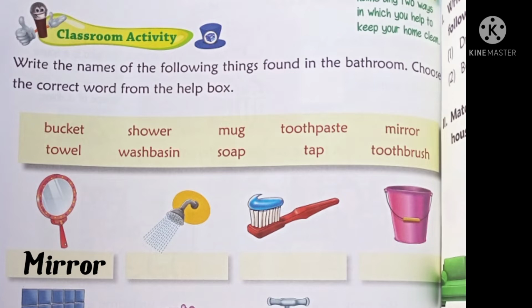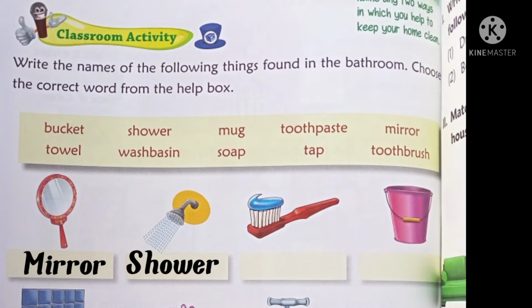See the next picture. There is a thing, identify that. Water is coming out from that thing. What is that? Yes, that is shower. Write shower below that image. See, now you have to write like this.